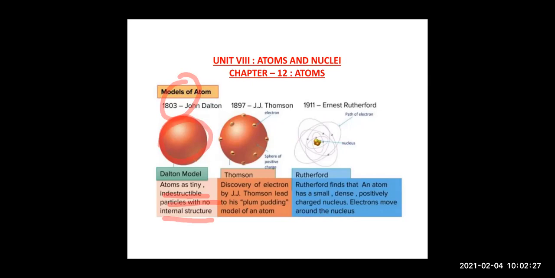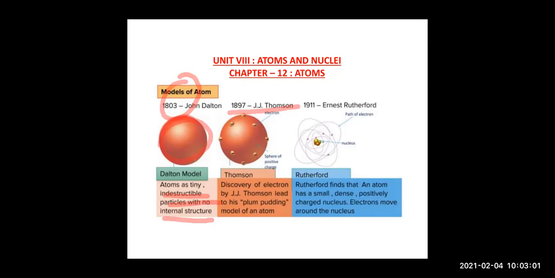Then children, later J.J. Thomson proposed the plum pudding model, right? He proposed the plum pudding model in 1897. And in this model, he said that the atom consists of positive and negative charges. J.J. Thomson had discovered electrons.